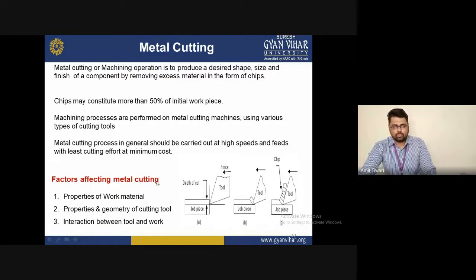There are three types of factors affecting metal cutting: the property of the work material, the property and geometry of the cutting tool, and the interaction between the tool and the workpiece.